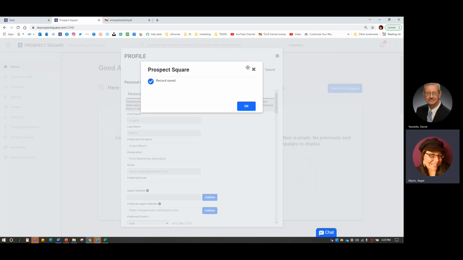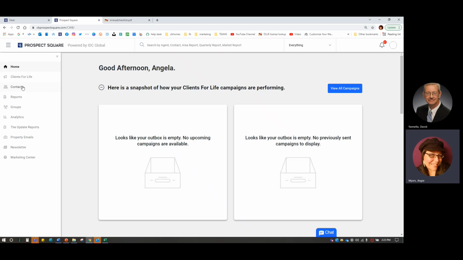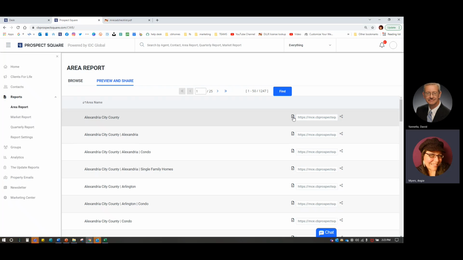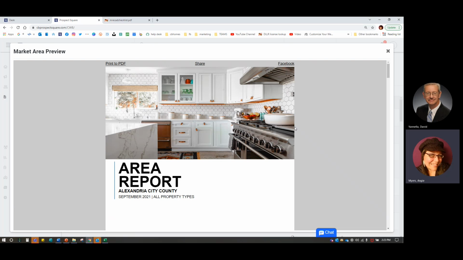And that is a good opportunity to look at this live. So I'm going to hit OK. I'm going to go to reports. I'm going to go to area report, preview and share, or if you already have one set up, you can just preview that one. And I'm actually just going to click on the very first one that comes up. Doesn't matter what area it is.